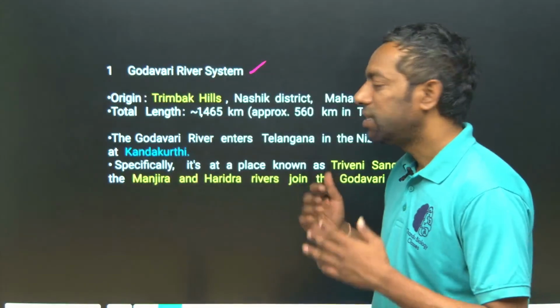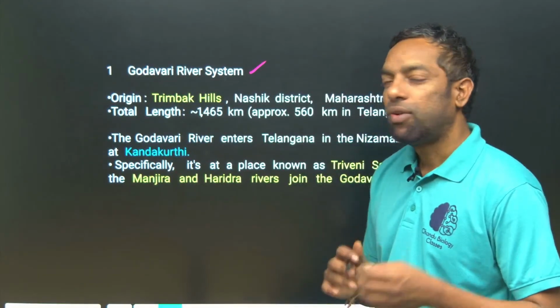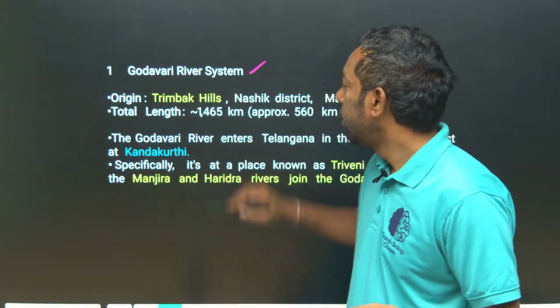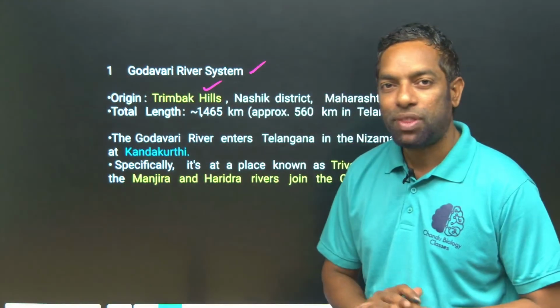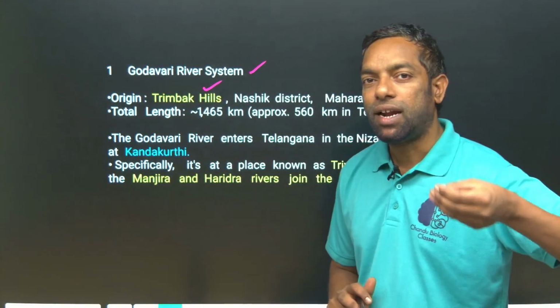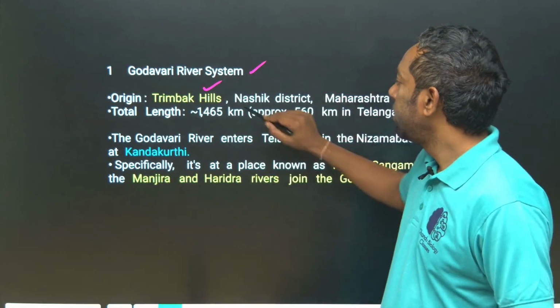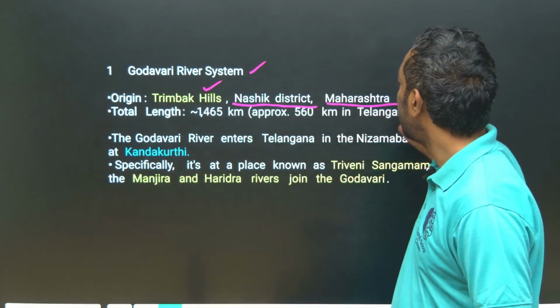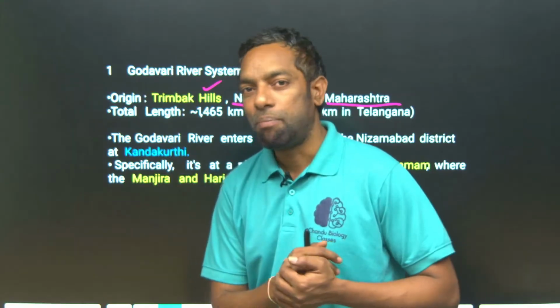Okay, these are the main points. Godavari, where does it originate? Triambakeshwar hills, Triambakam, that is in Nasik district, Maharashtra. The Godavari originates at Triambakeshwar hills in Nasik district, Maharashtra.